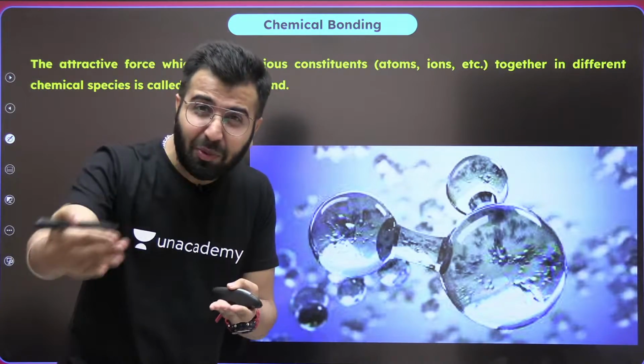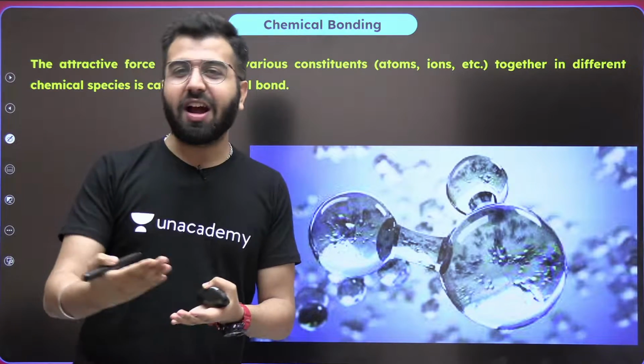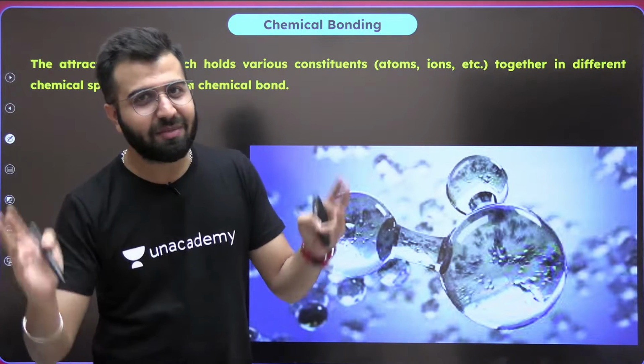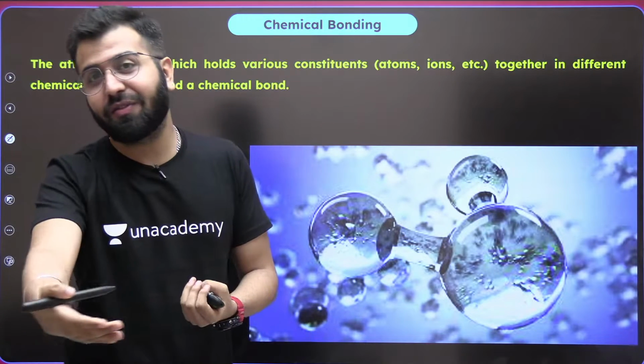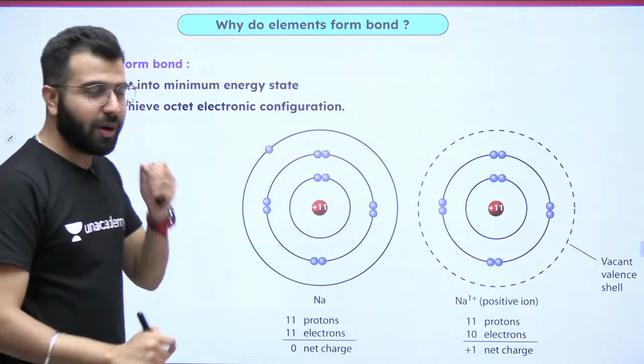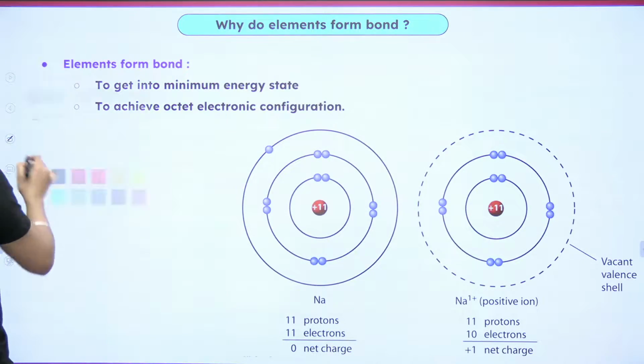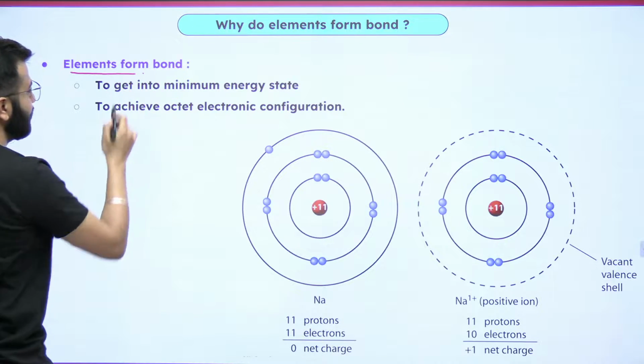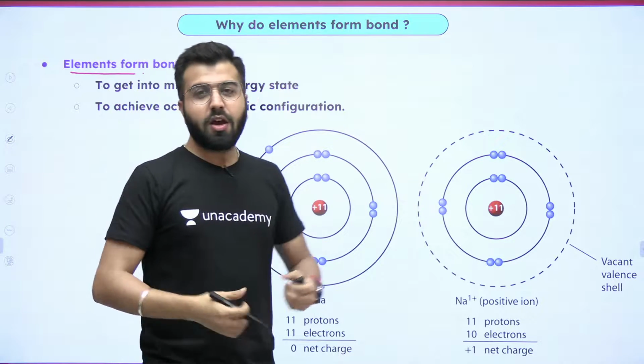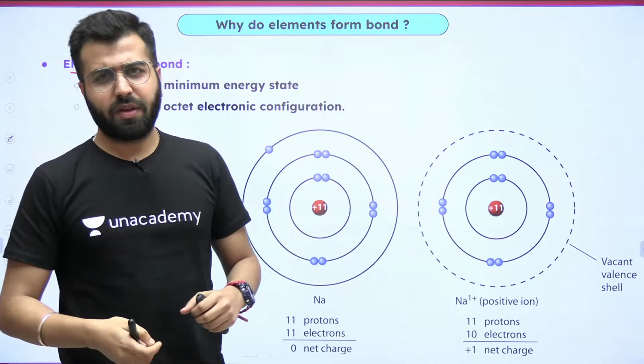The whole chapter is about chemical bonding. We can't just end chemical bonding as a chapter within a few seconds, so we'll do it. First and foremost, why do elements form bonds? Why do they actually stay together?